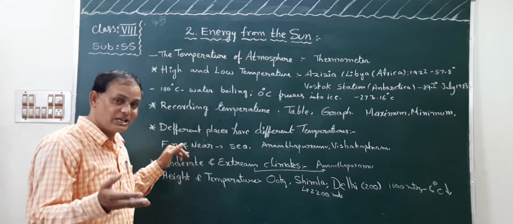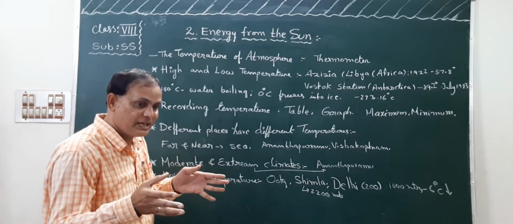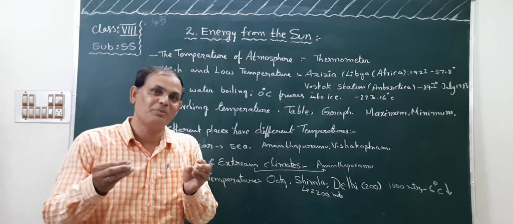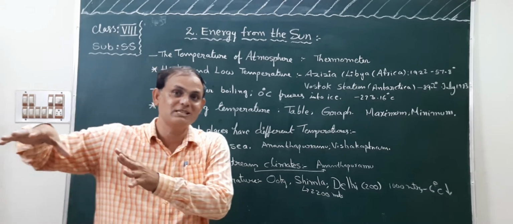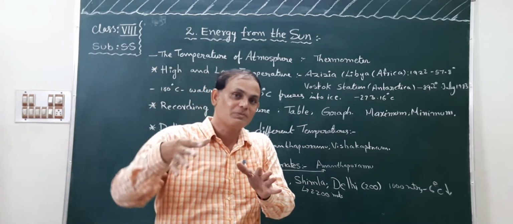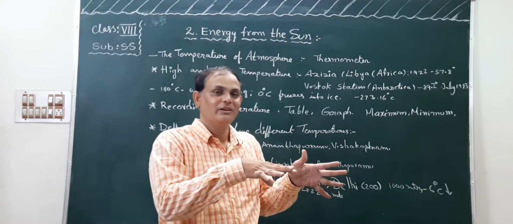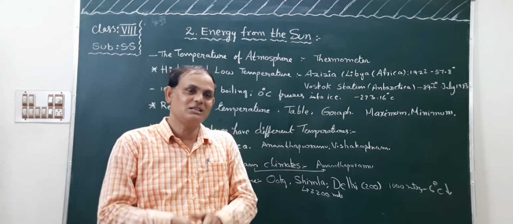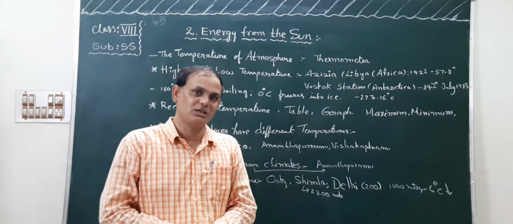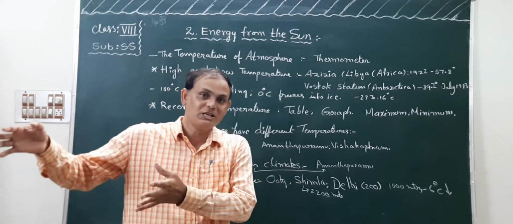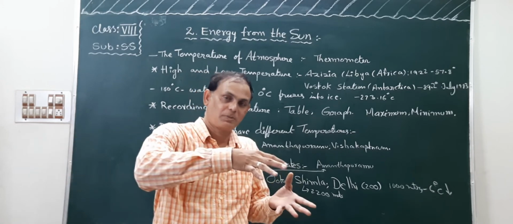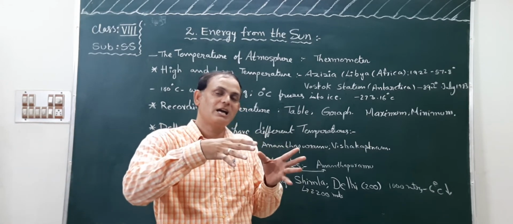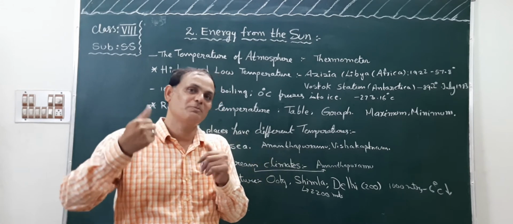What is the coastal area? That coastal area receives low temperature. Why? Because the cool breezes are flowing from the sea into the land. What are the places? For example, Vishakhapatnam. Okay, it is a coastal area in our Andhra Pradesh. So, the cool breezes are flowing over Vishakhapatnam. So, that's why in that area we can experience low temperature.